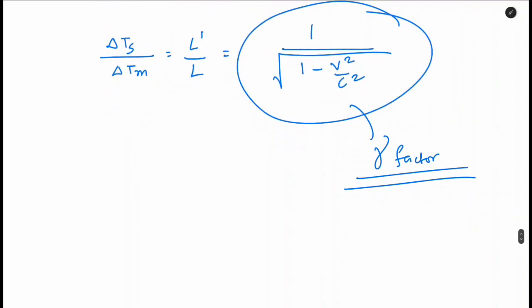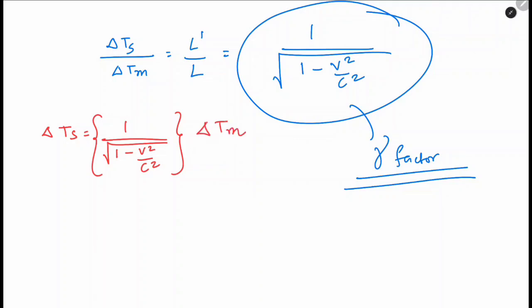So now what can we write? If we look from here, we can easily write that del Ts is equal to 1 by square root of 1 minus v square by c square into del Tm. What does it say? For the static observer who is looking at this whole event, his time is equal to the gamma factor into the time of the moving observer.